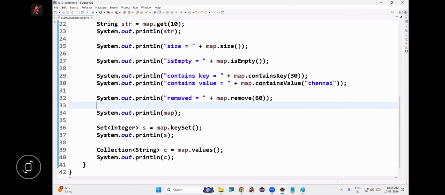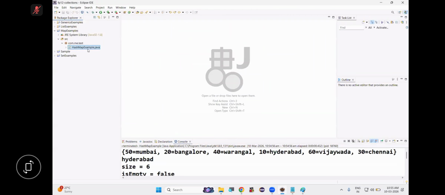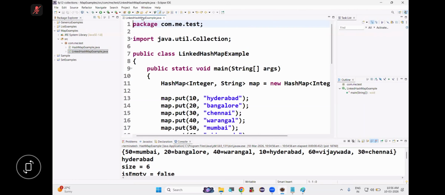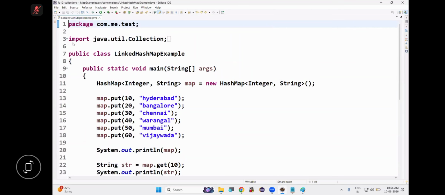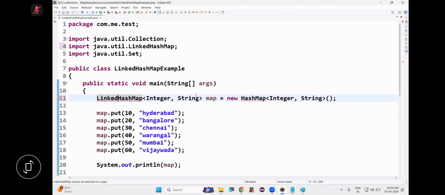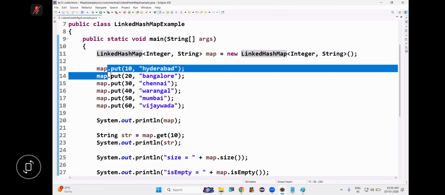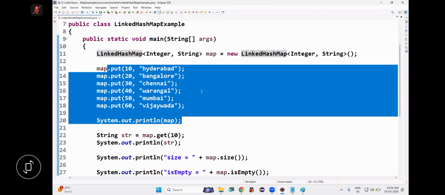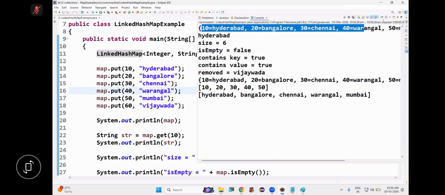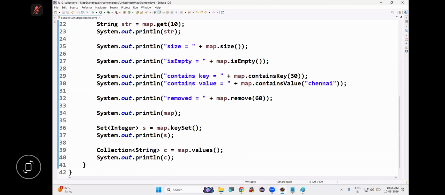So I will take the same example and I will replace HashMap with LinkedHashMap. See. So I'm replacing what? HashMap with the LinkedHashMap. Clear? Now, one of the major visible differences, insertion order is preserved. Shall we check? Run. See, insertion order preserved or not preserved? Another difference is here. Is this clear?